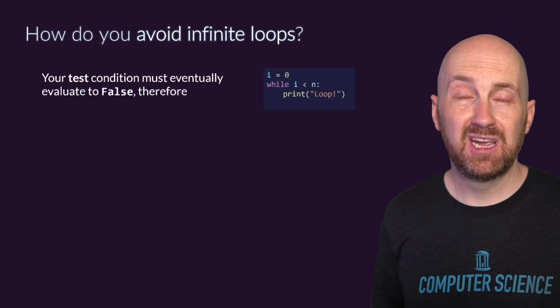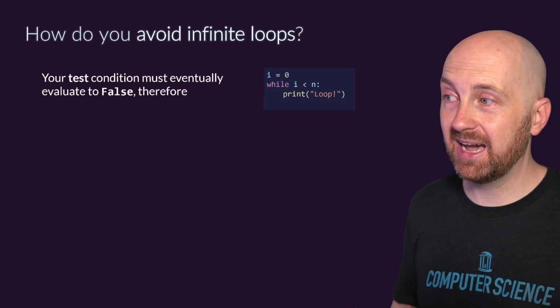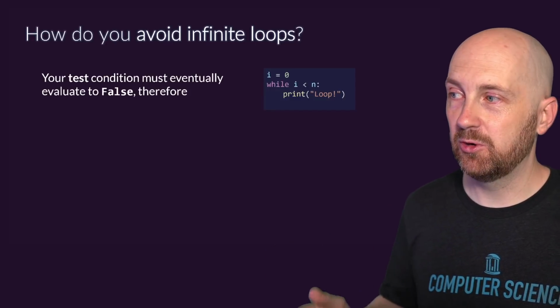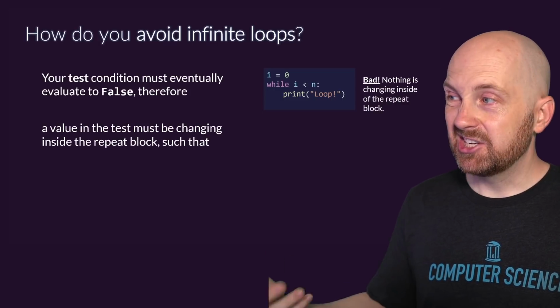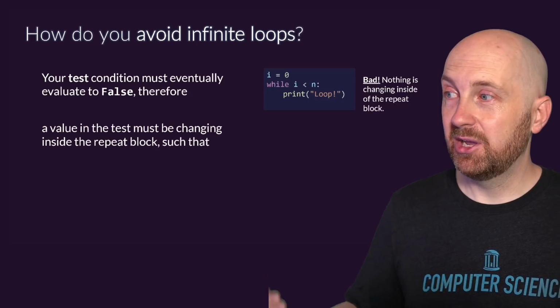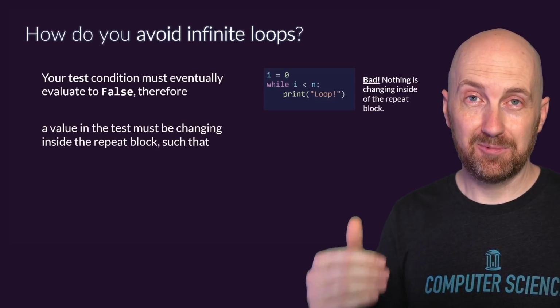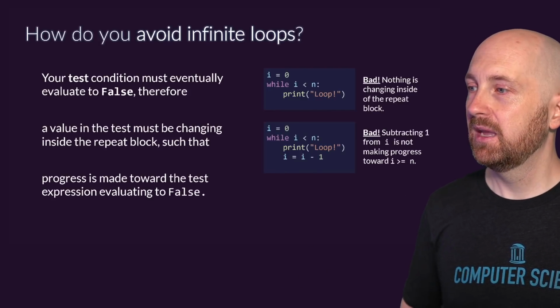So the first is you have to remember to update your counter variable. In this example, we're not updating our counter variable at all. I is always 0. This would be an infinite loop if n was greater than 0, right? Nothing changed inside of the repeat block in order for I to become closer to our end goal. When we're iterating, we're trying to make forward progress towards some goal, right?